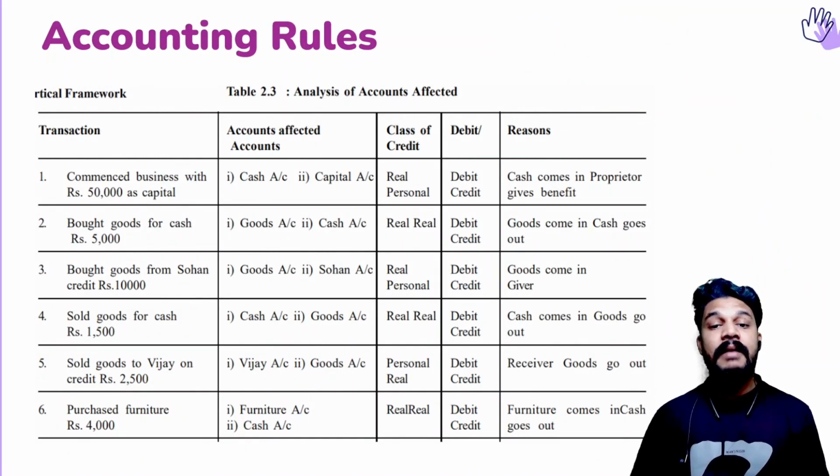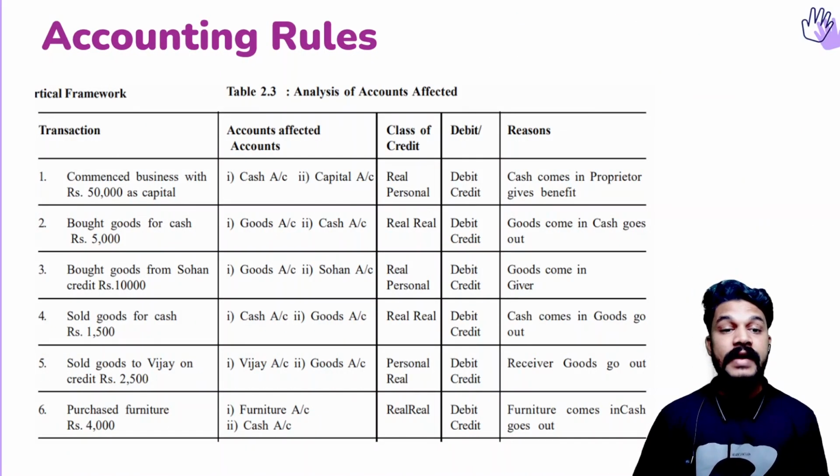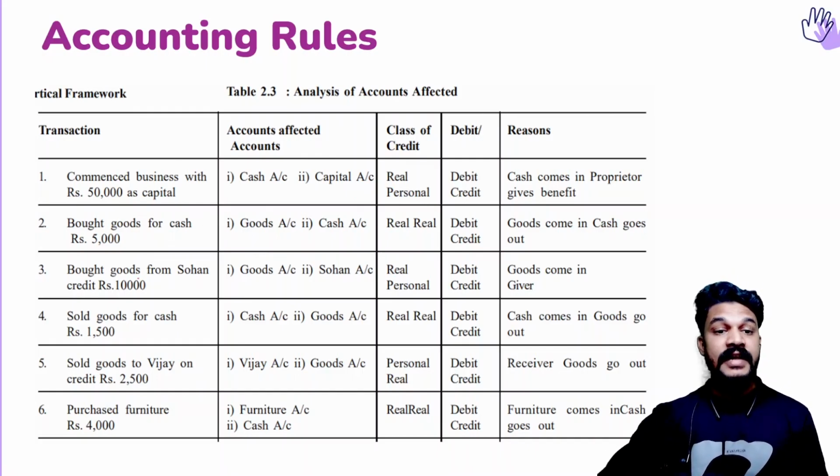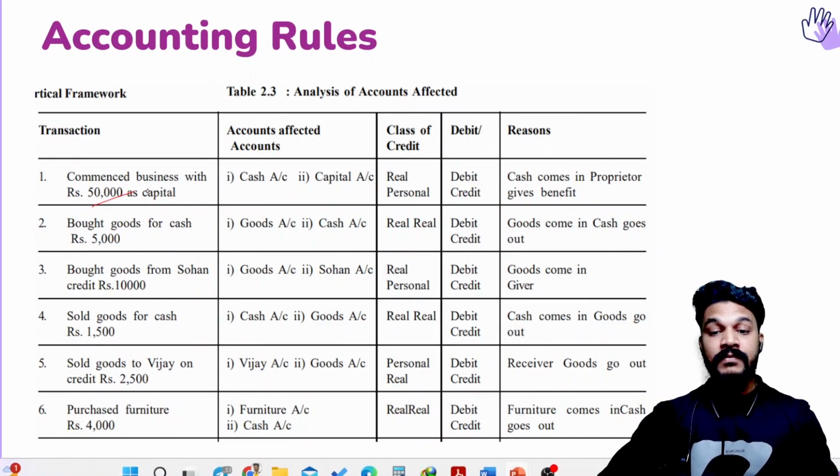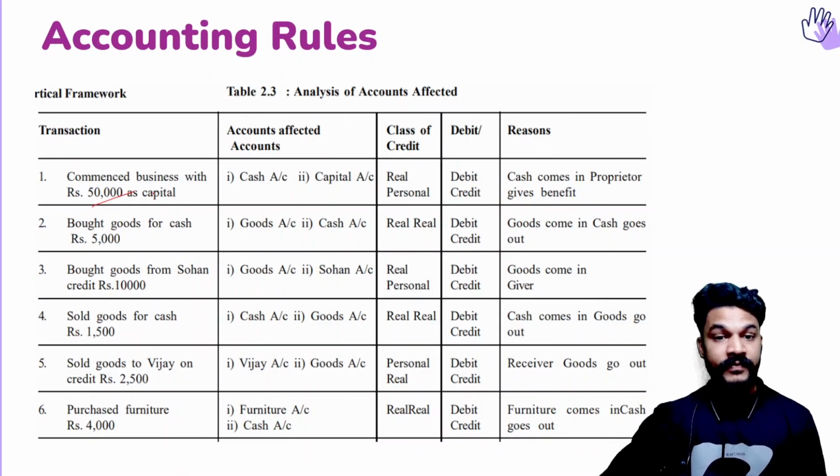Then here we are going to apply the rule of accounting. So first there is a transaction, the transaction that we have seen in the previous slide, the same transactions only. Here, commenced business with 50,000 as capital. So owner introduced money, isn't it? So we have already seen that there is cash account and capital account.